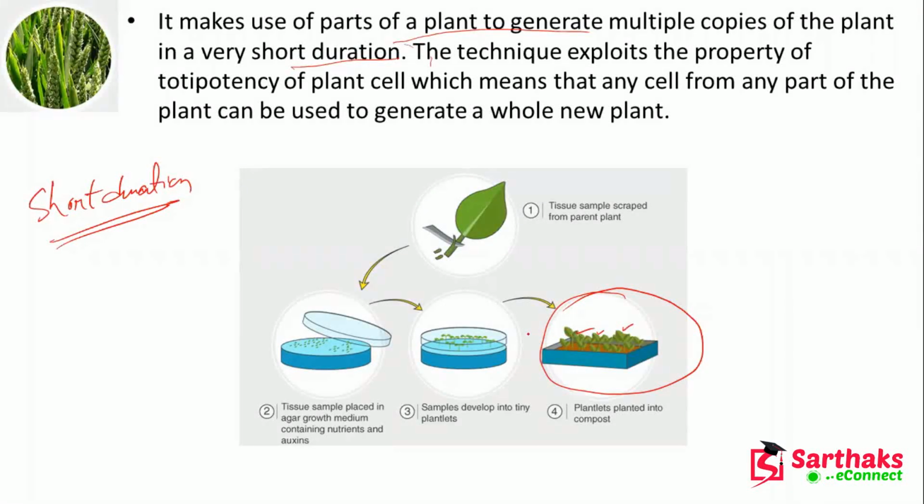The technique exploits the property of totipotency of the plant cell, which means that any cell from any part of the plant can be used to generate a whole new plant. So this is the portion of the plant which we have used to make a huge number of plants.